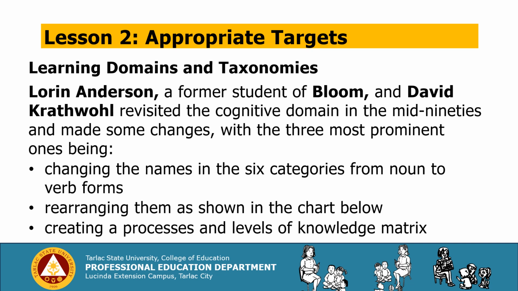Let me tell you a story. Lorin Anderson, a former student of Bloom, and David Krathwohl revisited the cognitive domain in the mid-90s and made some changes, with the three most prominent ones being: number one, changing the names in the six categories from noun to verb forms, rearranging them as shown in the table chart below, creating a processes and levels of knowledge matrix.